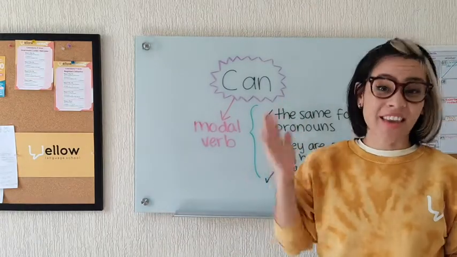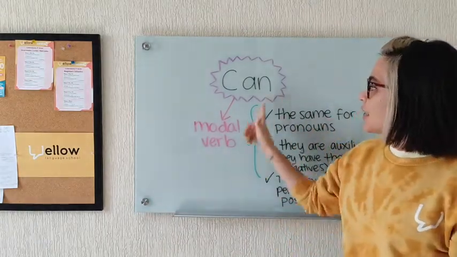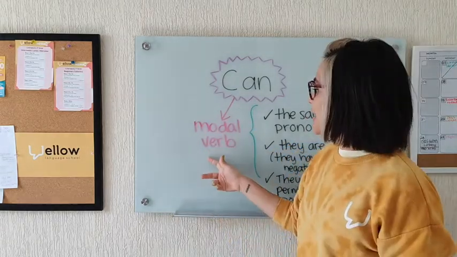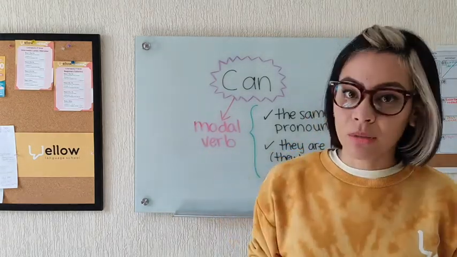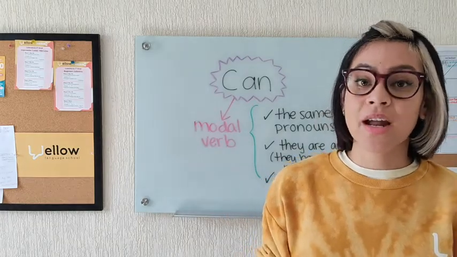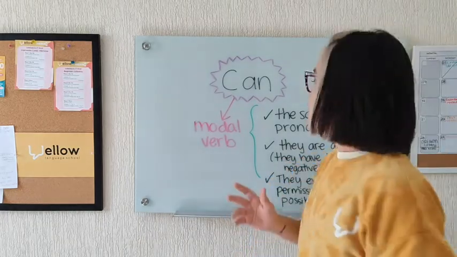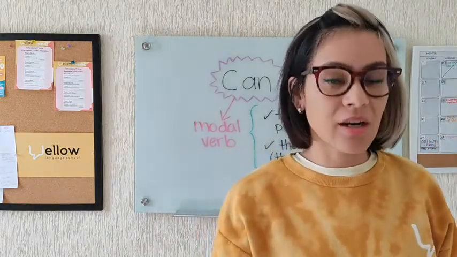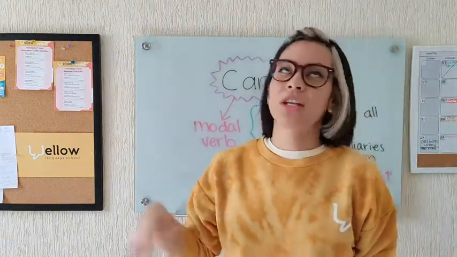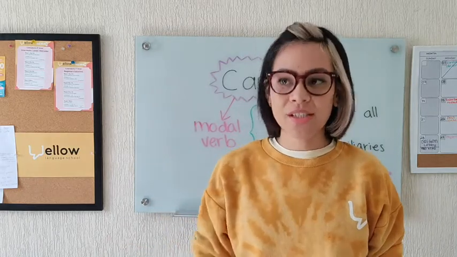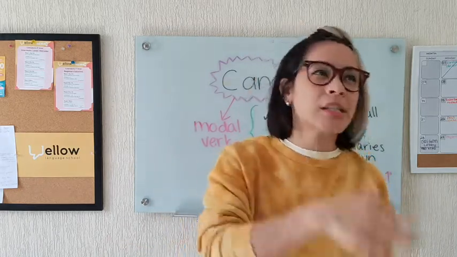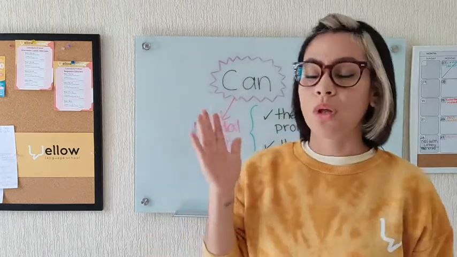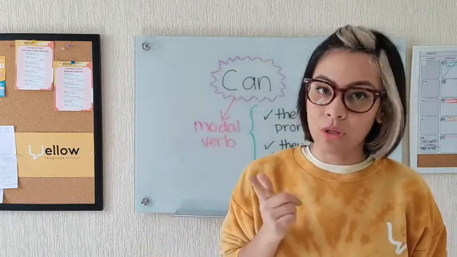We're going to talk about can, and can belongs to a family of verbs. The name of the family is modal verbs. They are called like this, they are modal verbs, okay? What is a modal verb? Well, you know that there are different types of verbs in English and in all the languages. We have some auxiliaries, we have some stative verbs or active verbs. Well, right now we're going to talk about modal verbs.